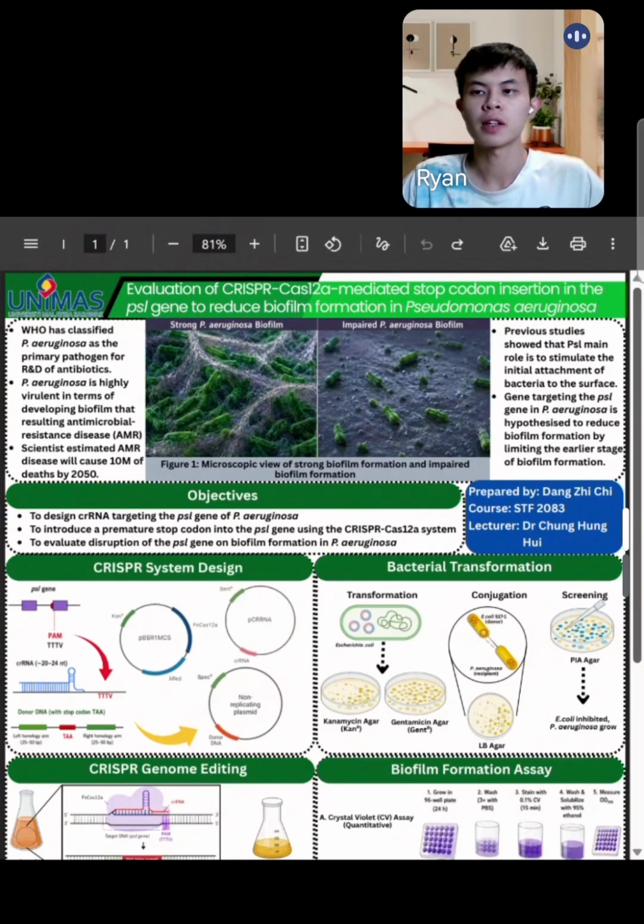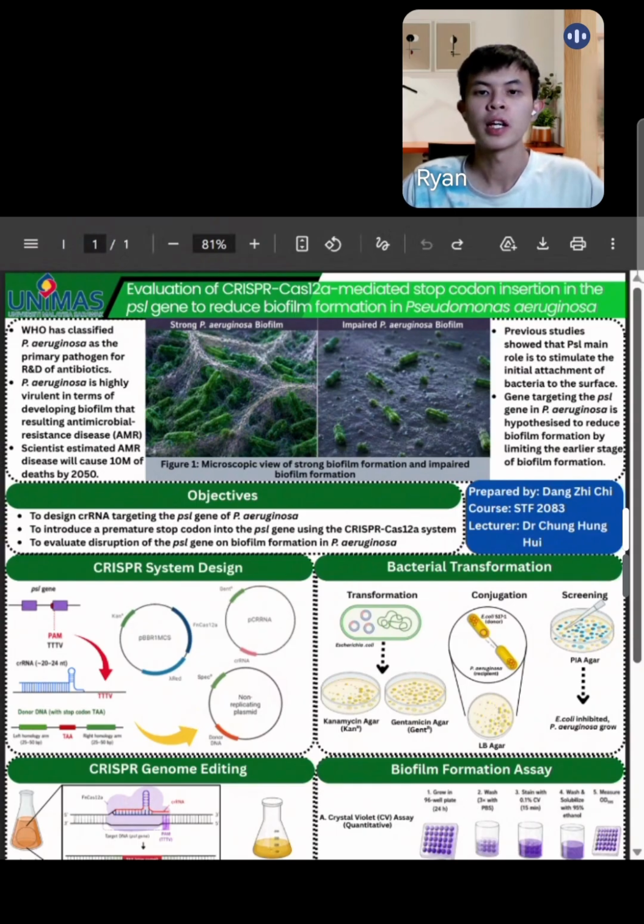The virulence of this bacteria comes from the ability to form biofilm on biotic and abiotic surfaces that will lead to antimicrobial resistance (AMR) in disease. Scientists have estimated that if no effective approach is taken towards this AMR disease, it is estimated to cause about 10 million deaths by the year 2050.